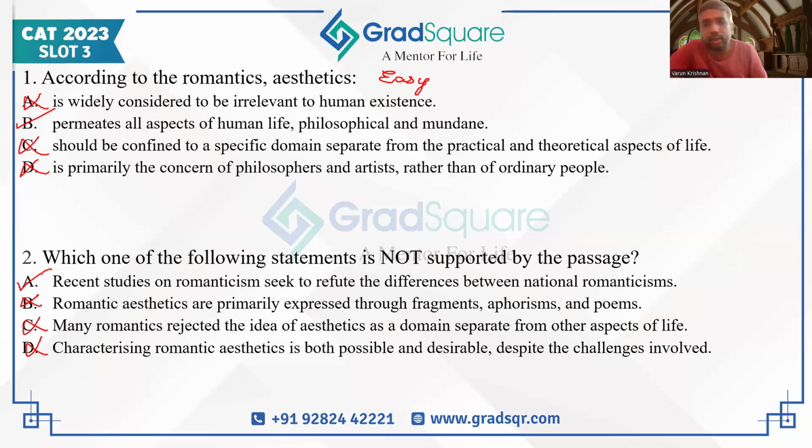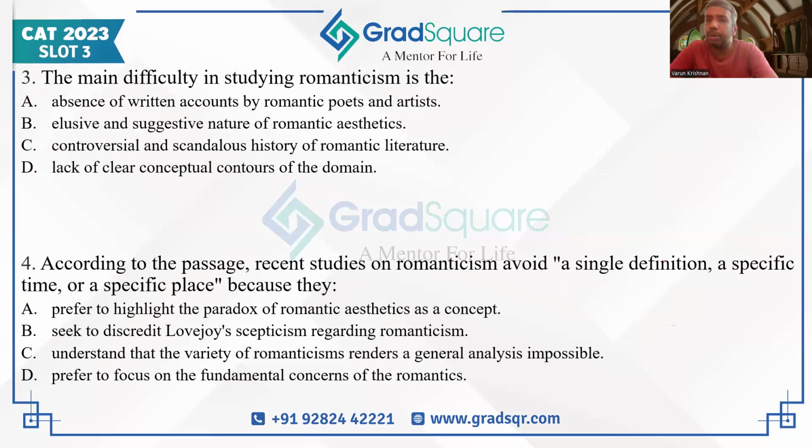So definitely the answer to question 2 is A, and that's why question number 2 is also an easy question. It's very simple to eliminate the remaining options. Let's look at question 3. Question 3 says the main difficulty in studying romanticism is... okay, let's see what has been written in the options.